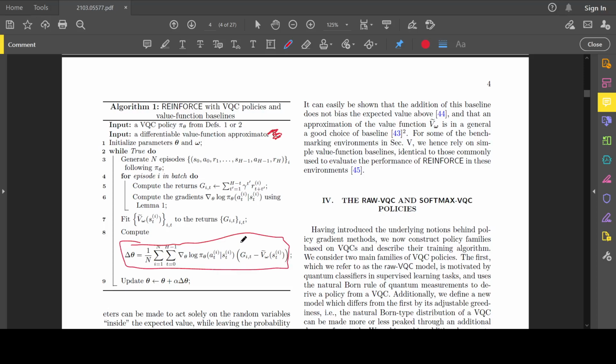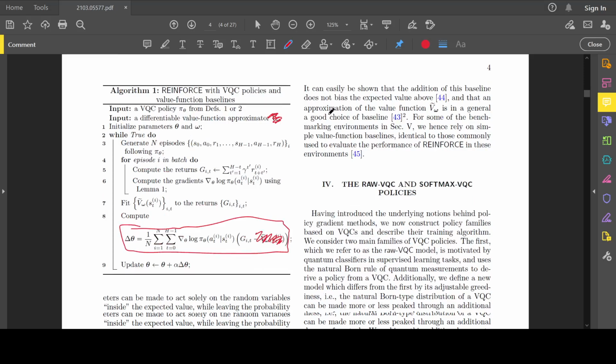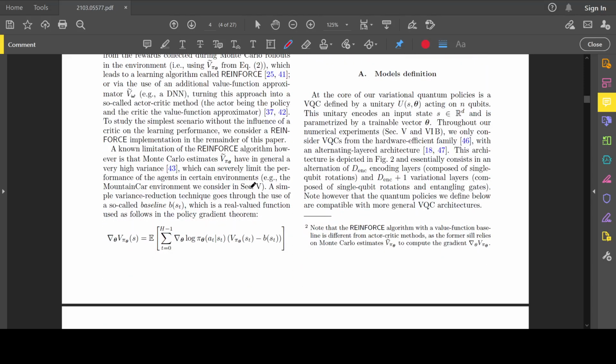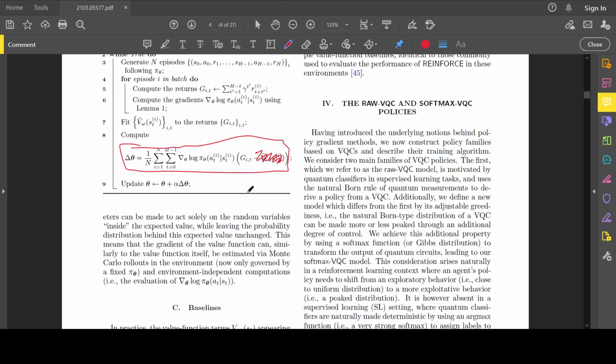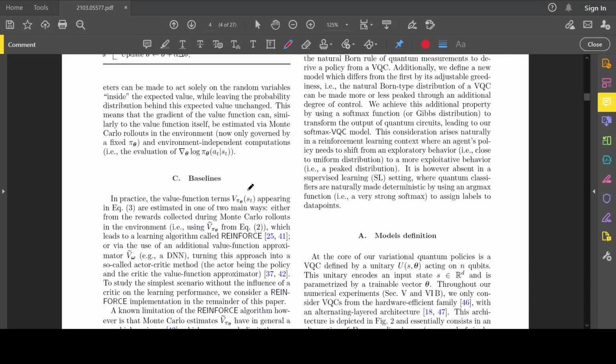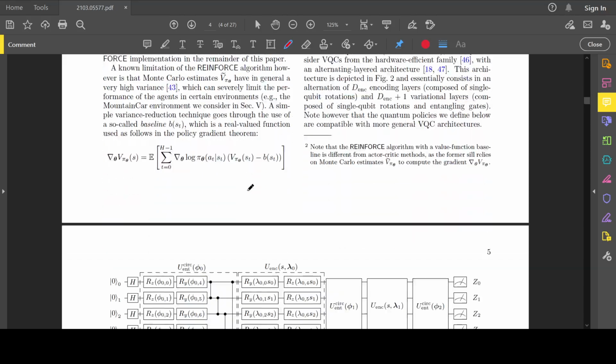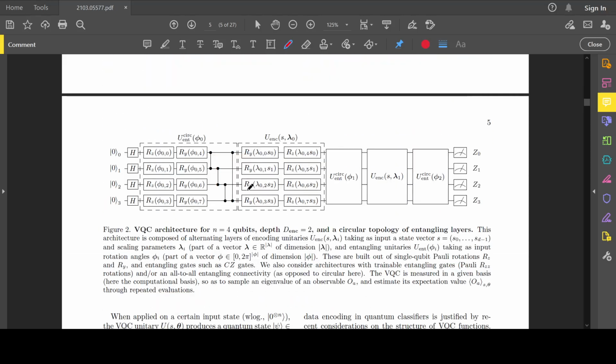by stepping back from the last point, and then you can update the parameters using this gradient update. And notice here that we don't do this in the implementation. They don't even do it in the paper. They don't have a differentiable value function, I don't think, at least. Yeah, you can see here that they talk about the baseline. They might use a baseline, but I don't think they use a learned critic.